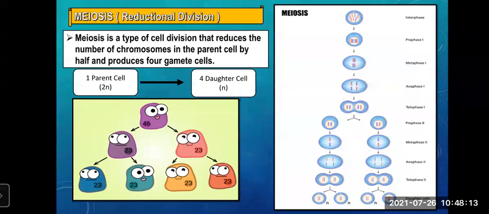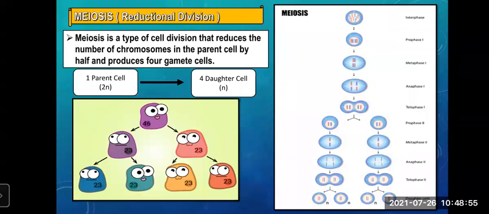So in today's session, we are going to further study meiosis. Now, what is meiosis? Now students, see, meiosis is also known as reductional division. Why? See, meiosis is a type of cell division that reduces the number of chromosomes in the parent cell by half and produces 4 gamete cells.